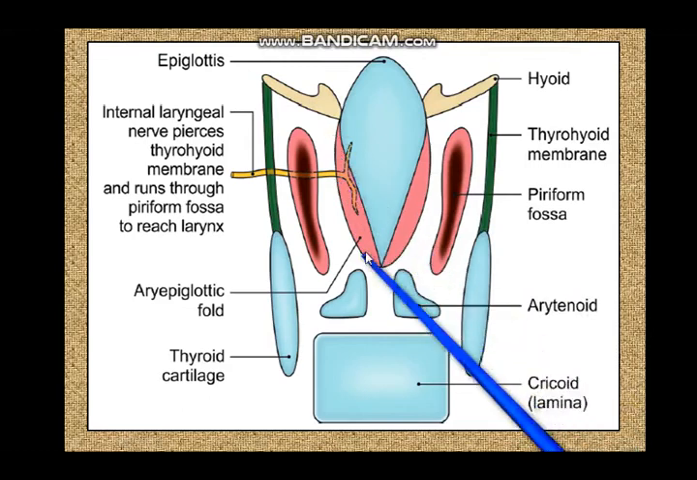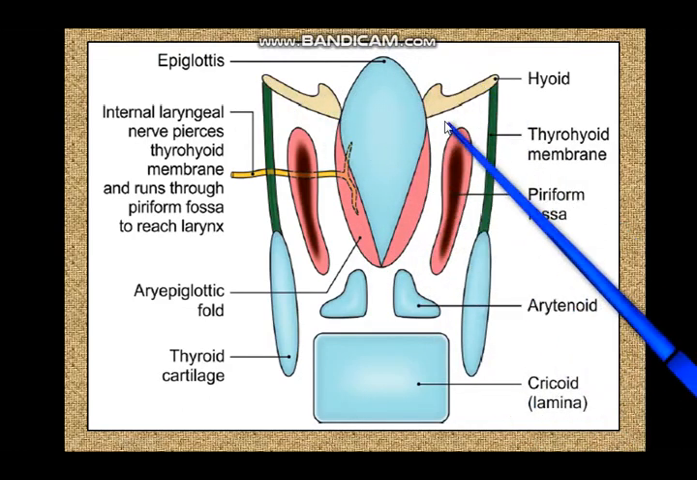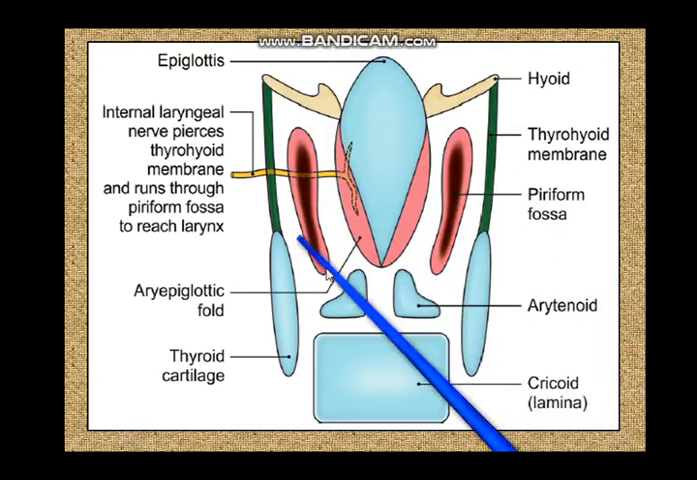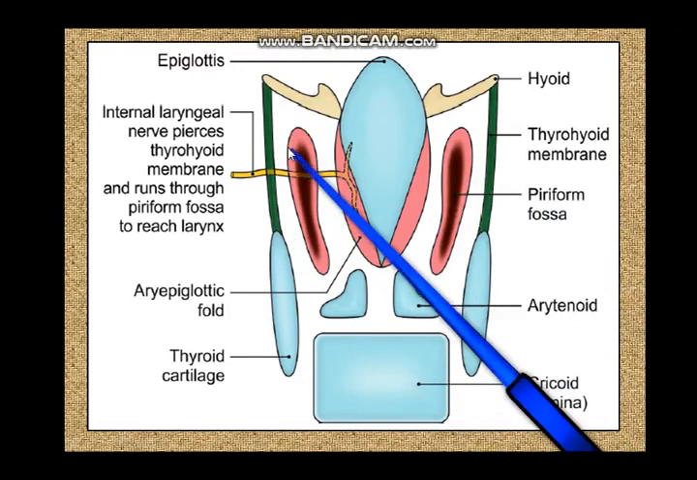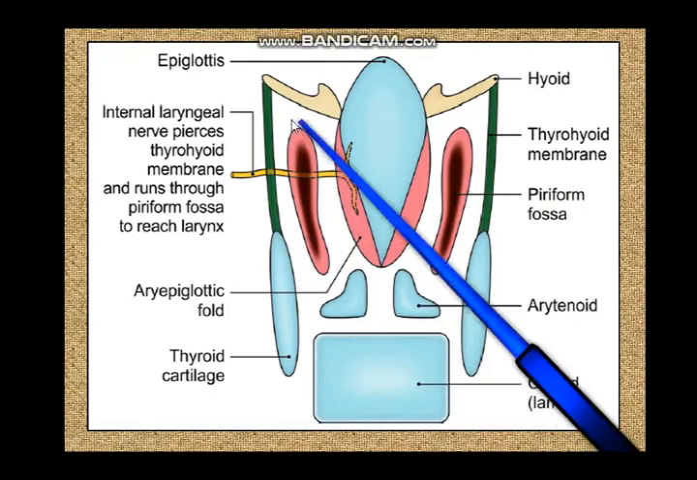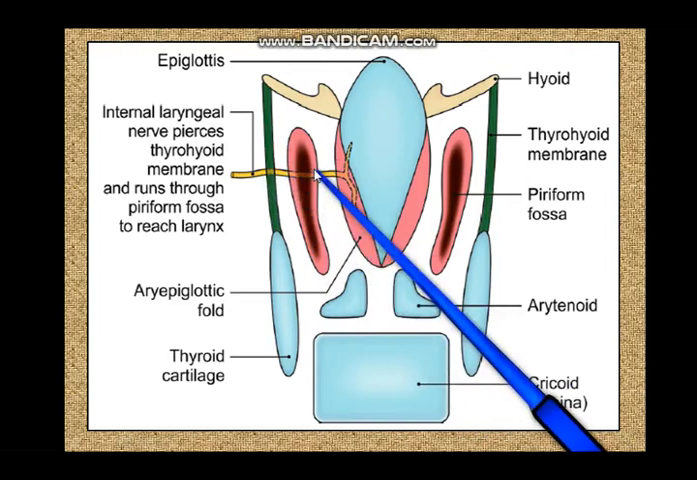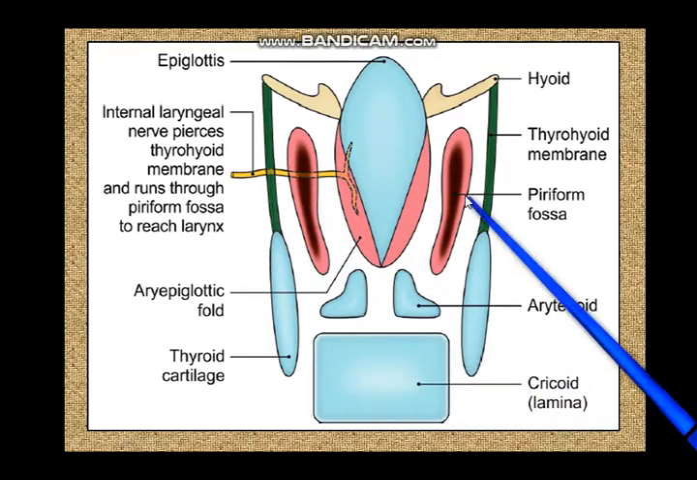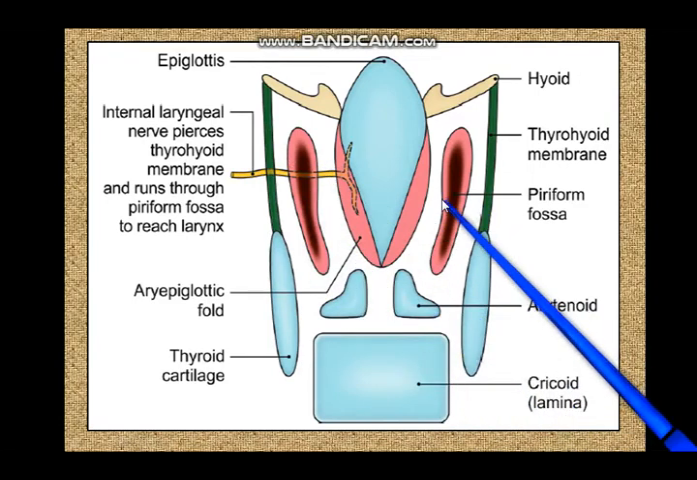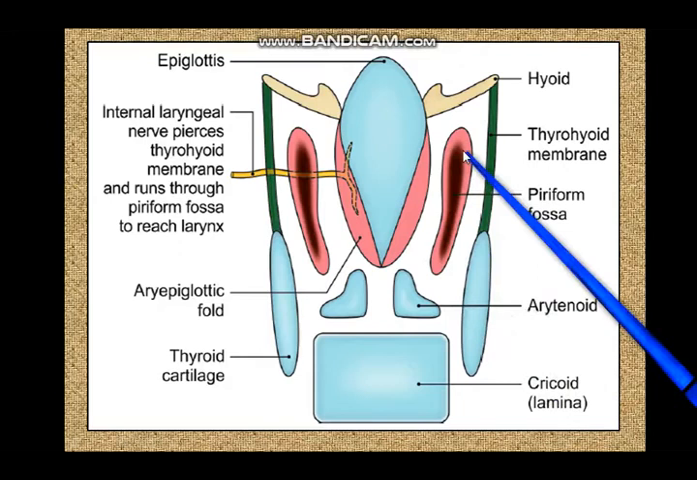You can see the aryepiglottic folds, the tip of the epiglottis and the hyoid bone. By the sides of the inlet of the larynx, we had said you have the pyriform fossa. This is an enlarged view of the pyriform fossa, and I have already said that the internal laryngeal nerve comes beneath the mucosa in the pyriform fossa and supplies the larynx as well as the pyriform fossa. You can make out that the pyriform fossa is actually between the aryepiglottic fold and the lamina of the thyroid cartilage. This depression is the pyriform fossa.